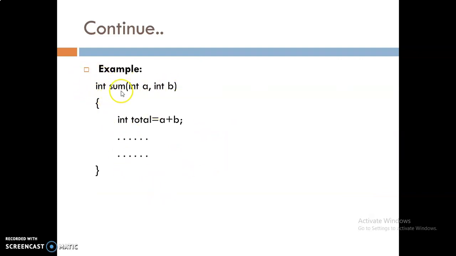So this is one of the examples of a function prototype. The return type is int, the name of the function is sum, and there are two parameters a and b, having the parameter types int as well as int. It is not compulsory that we should always use int. You can take the other built-in data types also according to the requirement of the program. So here inside the function, int total is equal to a plus b. As a and b belong to the data type int, the total that we are getting is in the same data type, which belongs to the category of int. You can do type casting also if it is required.